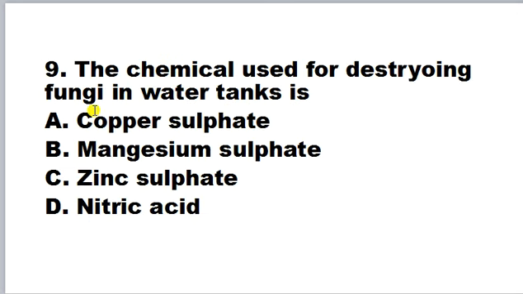The chemical used for destroying fungi in a water tank is copper sulphate, magnesium sulphate, zinc sulphate, nitric acid. What is copper sulphate? Copper sulphate is blue stone. It is a blue colored compound and it is known as blue stone or blue vitriol. Copper sulphate is a chemical compound that is produced commercially by reacting a copper compound and sulfuric acid, and this compound acts as a fungicide. So a dissolved form of copper sulphate is used for destroying the fungi in a water tank.